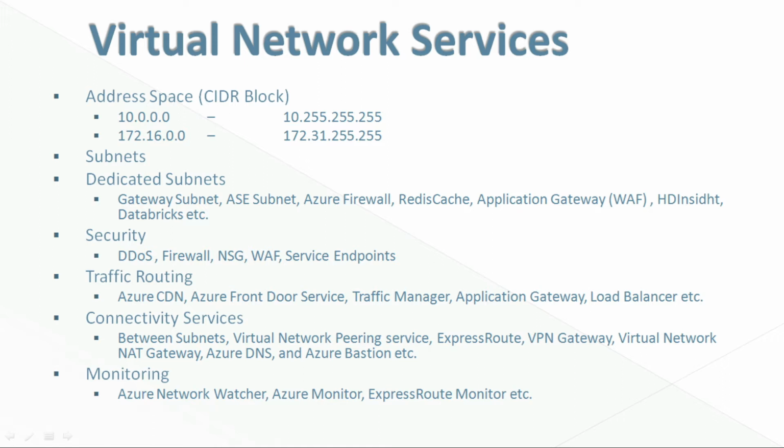Azure Virtual Network supports connectivity within Azure Virtual Network subnets, between virtual networks using peering service, with on-premises network using ExpressRoute, VPN gateway, and it supports virtual network NAT gateway, Azure DNS, and Azure Bastion, etc. It supports network monitoring using services like Azure Network Watcher, Azure Monitor, ExpressRoute Monitor, etc. So now we are familiar with Azure Virtual Network and its capabilities. Let's jump into the demo to create a virtual network.